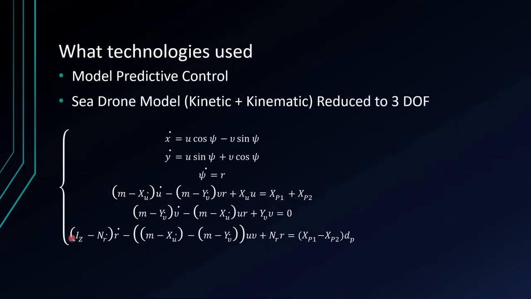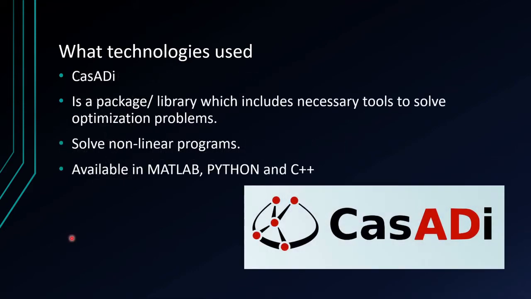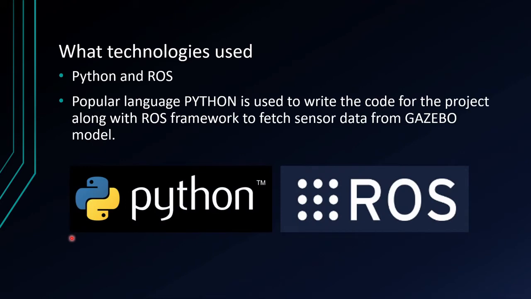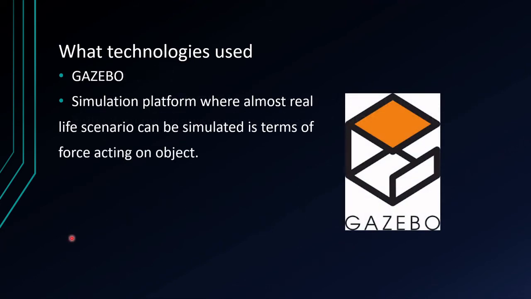The technologies used in this project are MPC. This is the mathematical model of the sea drone which has been simulated in Gazebo, and this is the cost function which reduces the distance between the current state and the target. CasADi is also used to solve the optimization problems. Python and ROS are used to code the whole algorithm and to solve the problems. Finally, Gazebo is used to simulate and test.